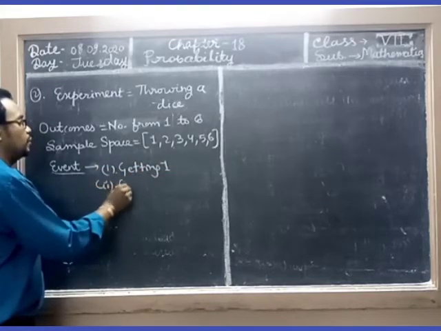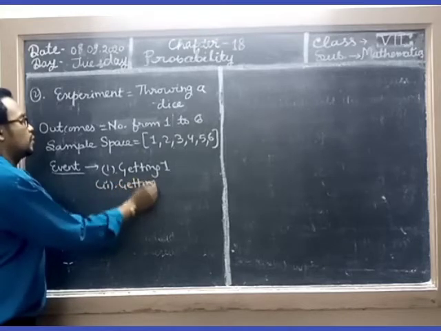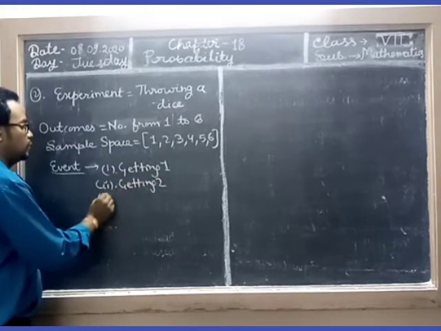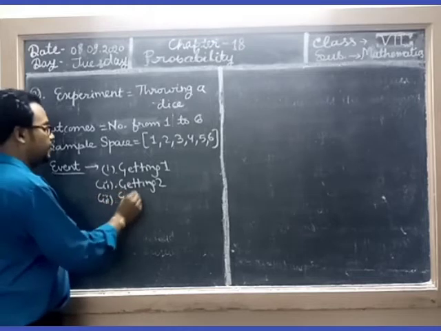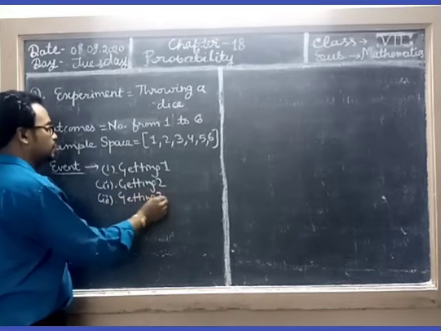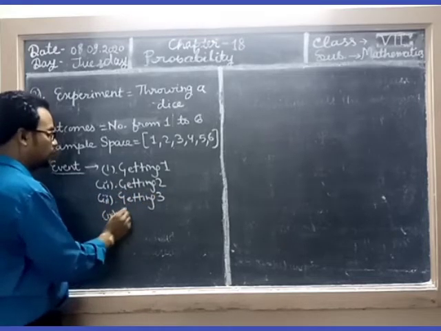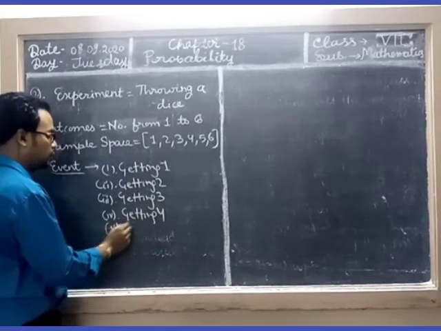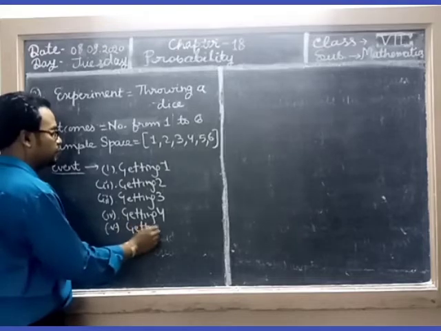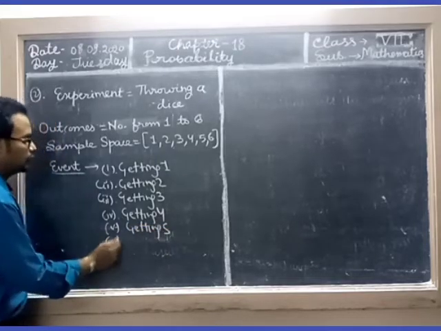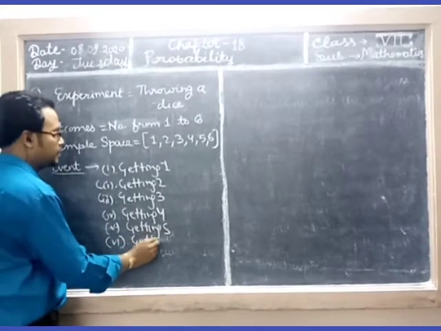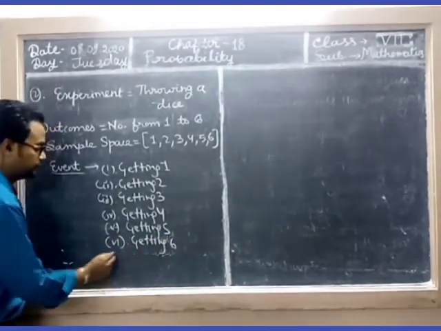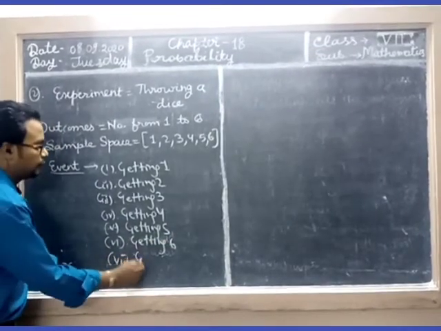getting 2, getting 3, getting 4, getting 5, getting 6, getting an even number.